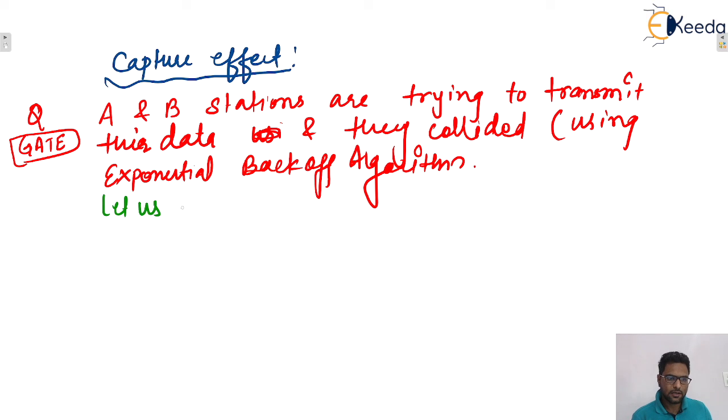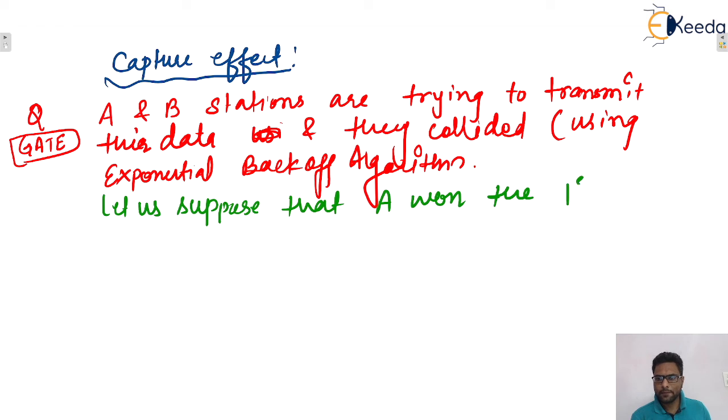Let us suppose that A won the first backoff race. That means the exponential backoff algorithm has been applied, and A won the first backoff race. That means after the first collision, the second time A transmitted his first packet successfully, isn't it?